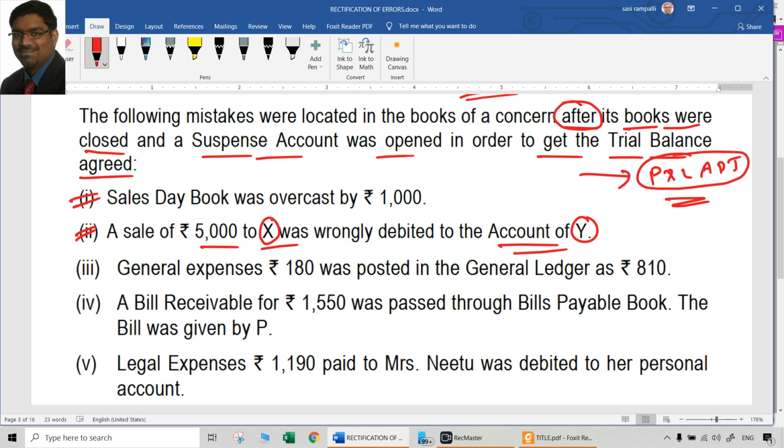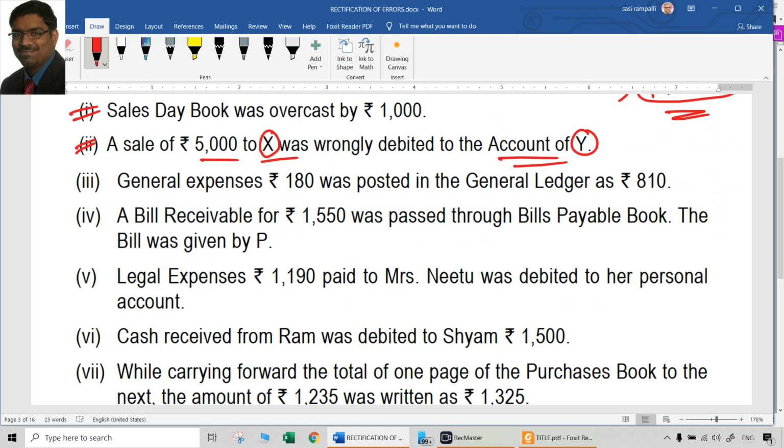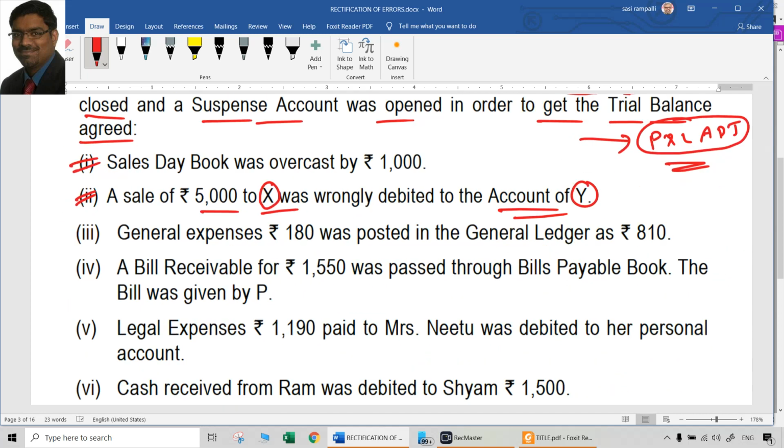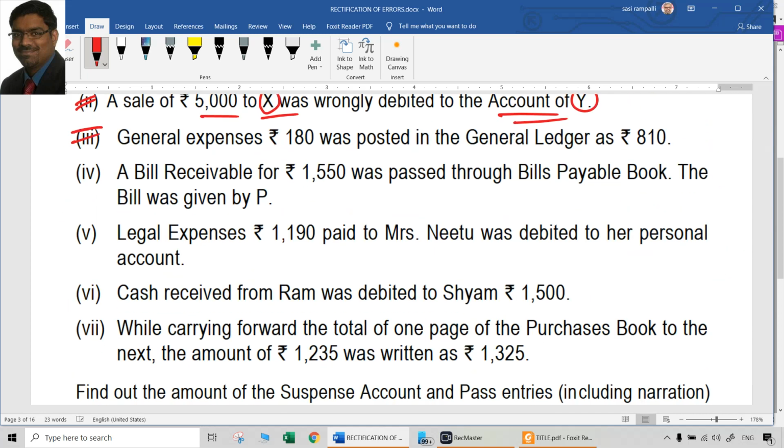So that is the second entry: X account Dr, Y account. Then the third point says general expenses 180 rupees was posted in the general ledger as 810. Expenses means definitely a nominal account. So expenses were actually 180, but they were posted as 810.